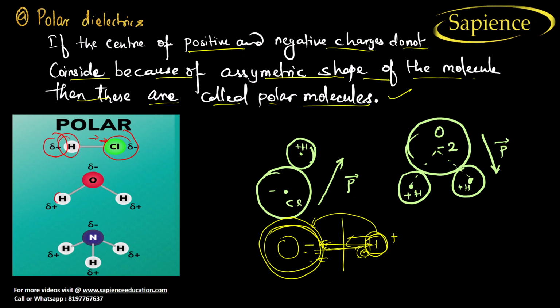Same thing happens here. See, it is hydrogen and hydrogen, so both are small. But oxygen wants to attract at this point, in spite of sharing the electron. For example, you and your friend have done a business, and your friend has given $5,000 and you have also given $5,000, and both have made a business.